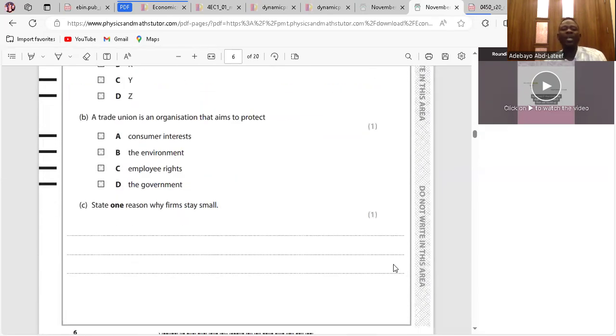Clear. A trade union is an organization that aims to protect what? First, a trade union is a group that is formed by workers to protect their interests. So that means it's about the employees' rights.